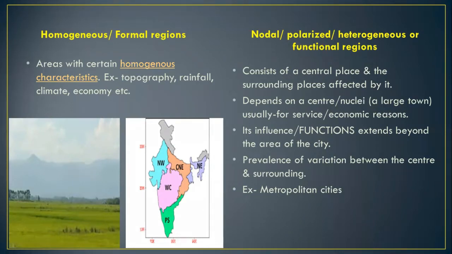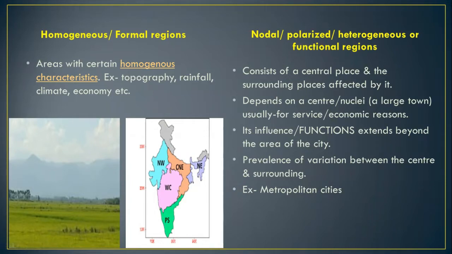The common characteristic is the kind of grassland over there. So this is a homogeneous or formal region. That means there is a sort of homogeneity, a certain kind of similar characteristics in these regions.